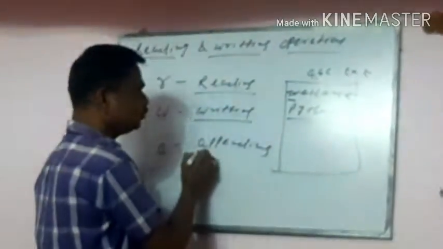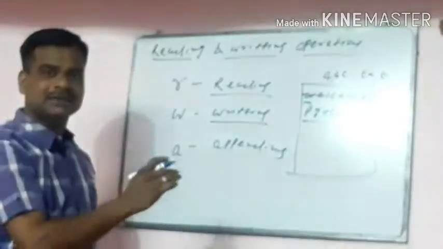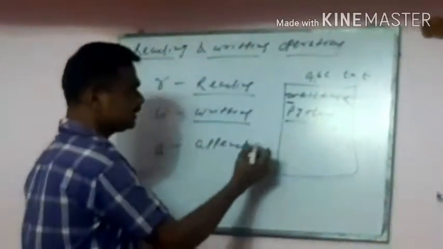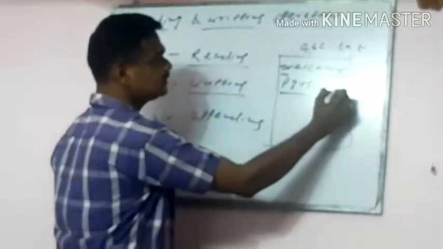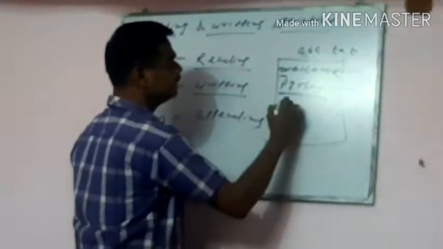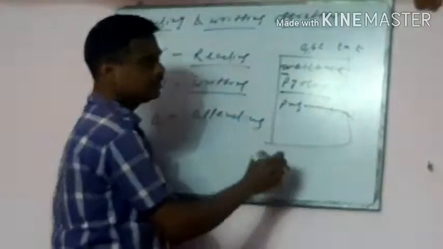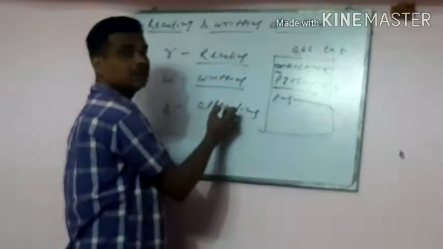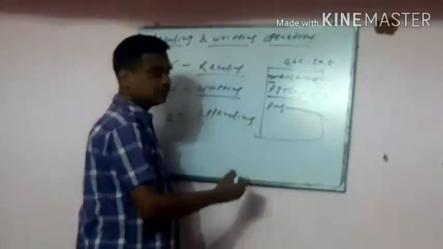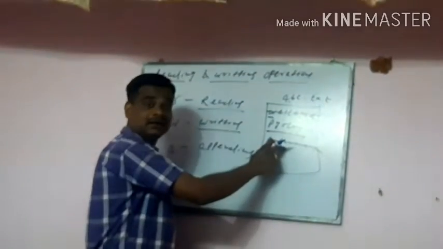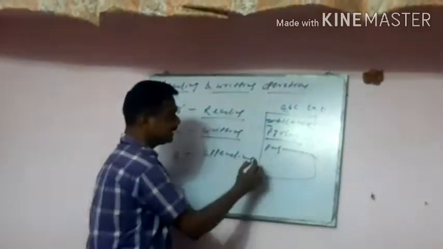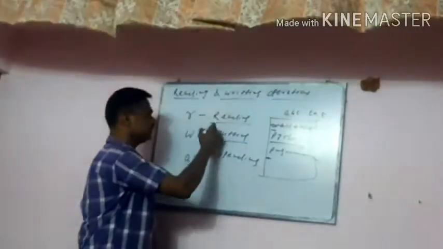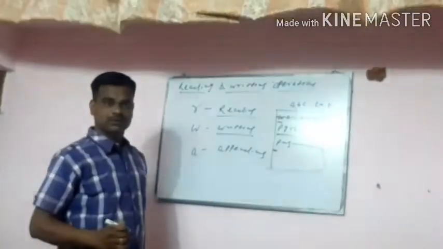And whenever you are appending to a file, appending means adding something. Adding means what? Suppose you have written Python, then adding means Python is a programming language, added at the end. If the file does not exist, a new file is created and the content starts from the first position. These are the basic operations of file handling: reading, writing and appending mode.